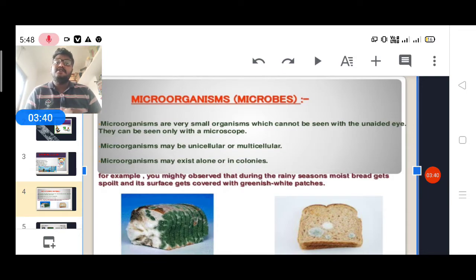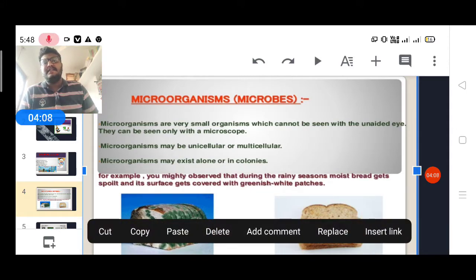They are unicellular, which means the whole body is made up of only a single cell. Multicellular means the body is made up of more than one cell, and all the body functions are carried out by more than one cell. They may exist alone, which means they live freely wherever they want. They are called free living, or solitary.